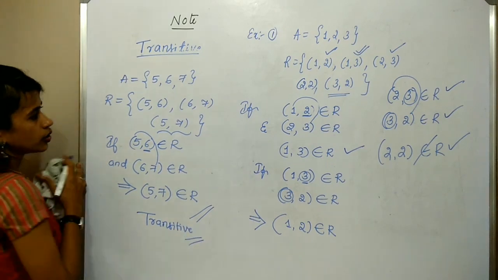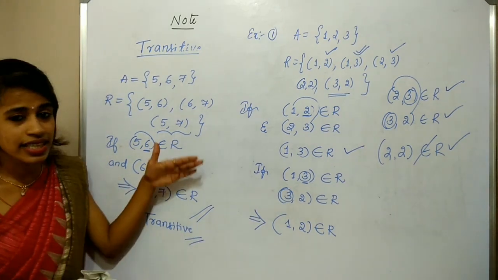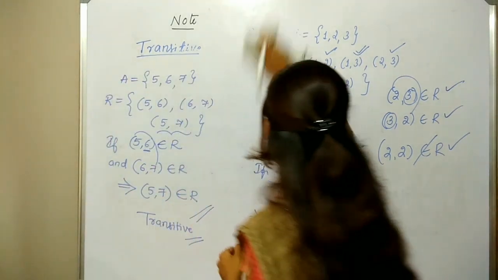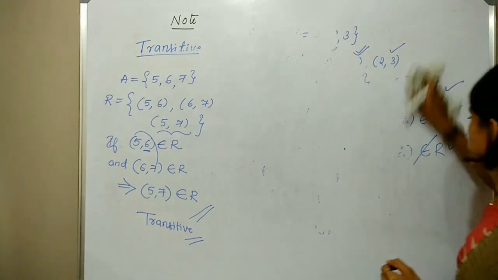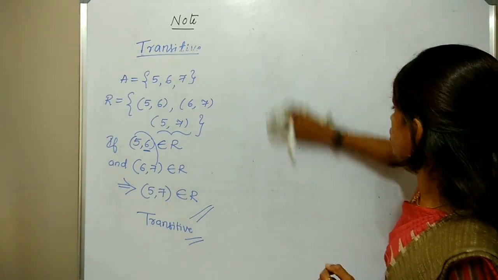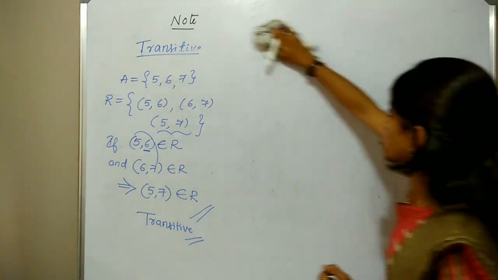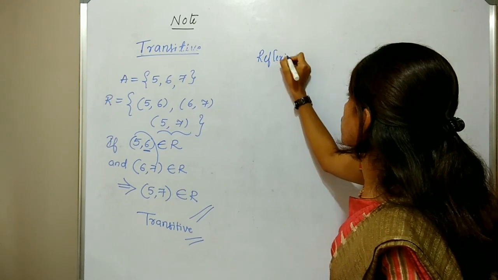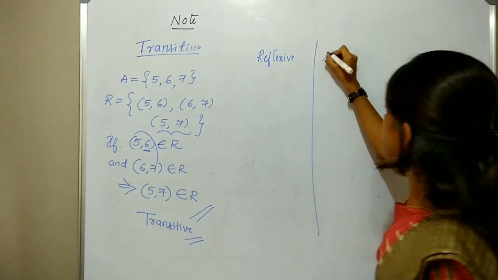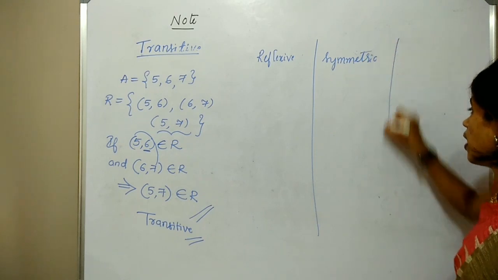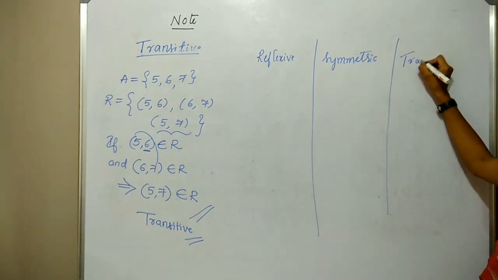Okay, so this is about reflexive, symmetric and transitive. Here is the mind map to remember all the definitions together. Please take down the note: reflexive, symmetric and transitive.